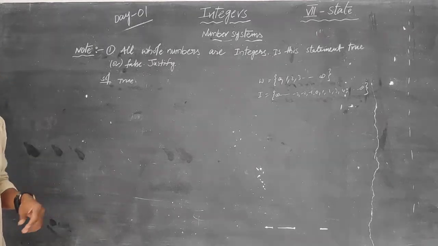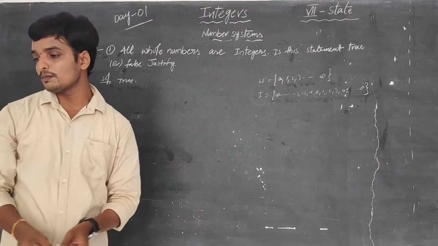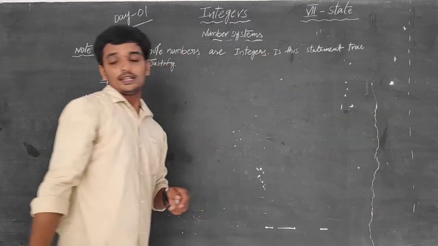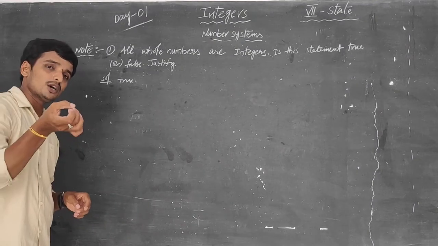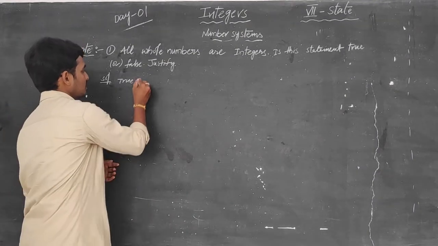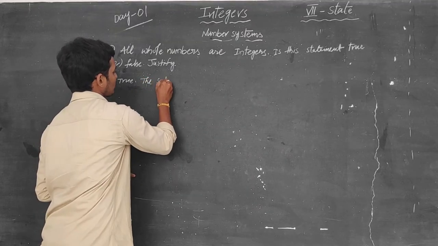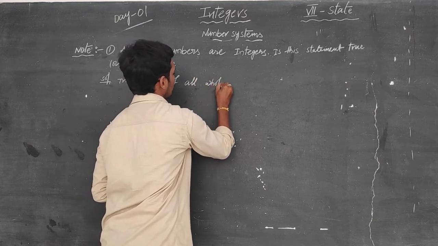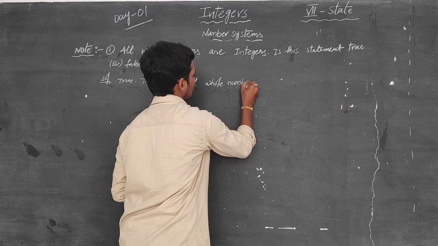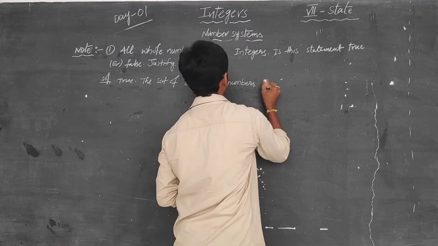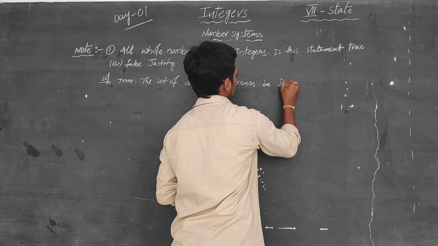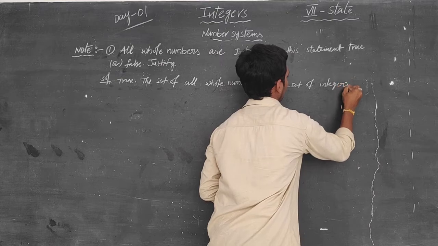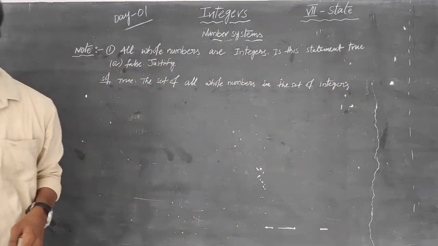The given statement, all whole numbers are integers, is true. Reason. What is the reason? The whole numbers are the set of positive numbers and zero. The set of all whole numbers is in the set of integers. That is the reason. The set of all the whole numbers.